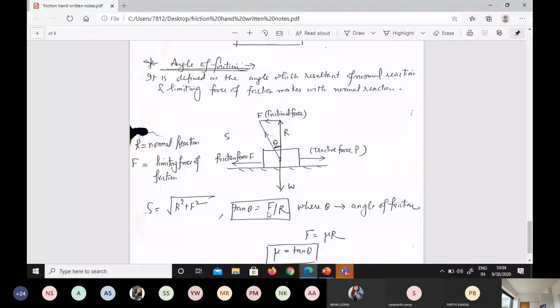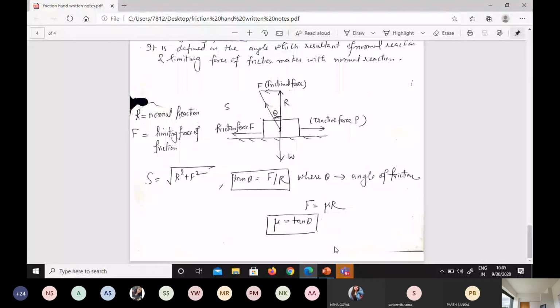You can see from here tan theta is given by F upon R. If you say this is a triangle, then F upon R is tan theta. From this you can simply say mu is equal to tan theta, and also we know F is equal to mu R. So from there mu is equal to tan theta. This is the expression for angle of friction.